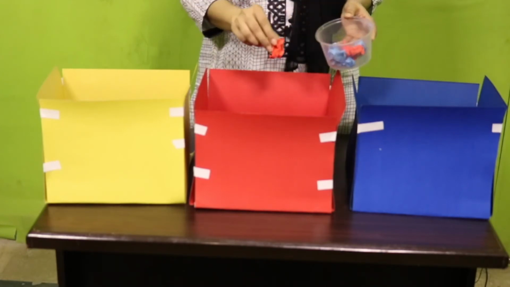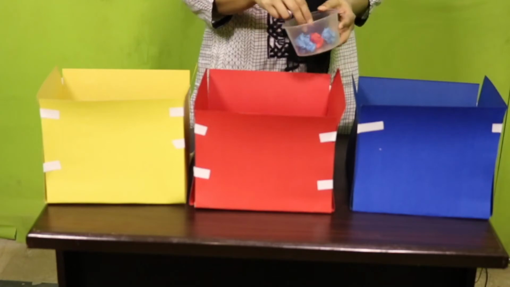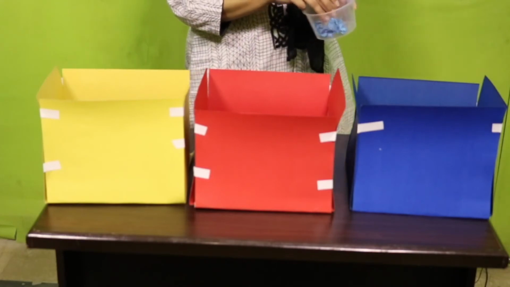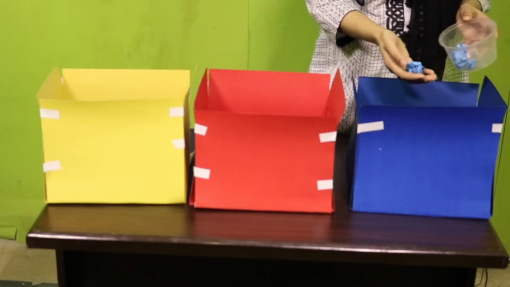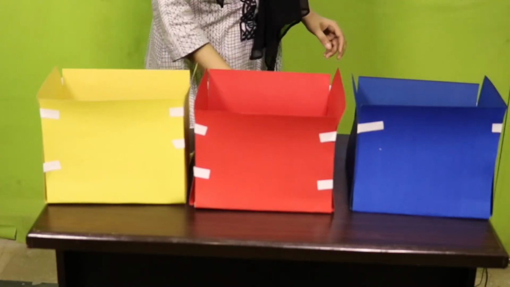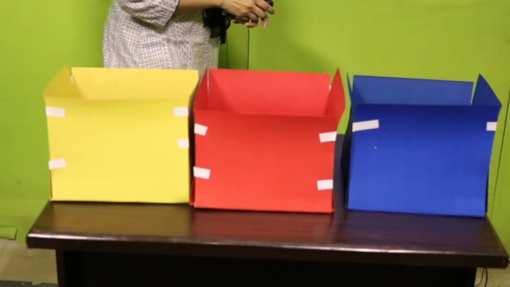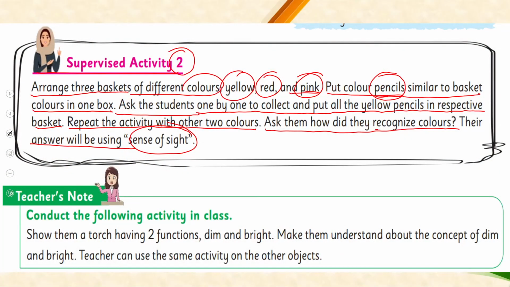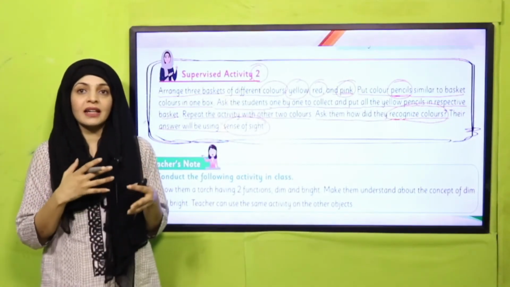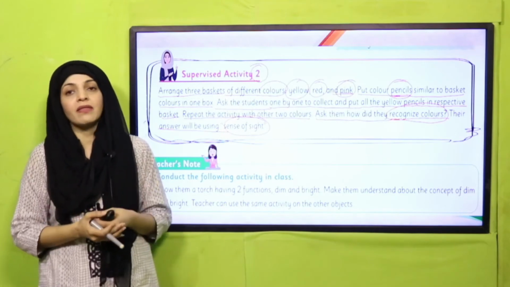This activity will be performed by the students in the class. One by one, they will find the colors and put them in the respective color baskets. Now the last balls, blue balls, will go into the blue basket. So this is how I have done it. So how did you recognize the colors? आपने colors को कैसे recognize किया? With the help of your eyes. आपने अपनी आंखों से देखा and your eyes have sense of sight, and this is how you selected the colors and identified them and put them in the right basket.